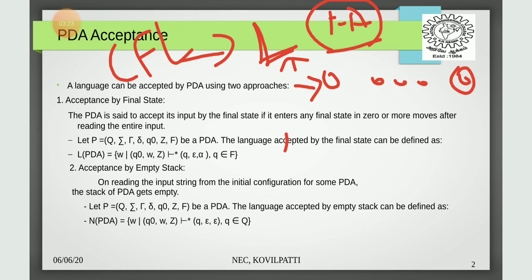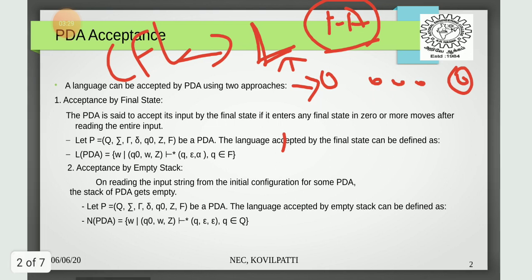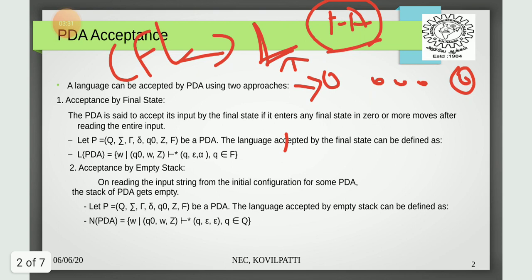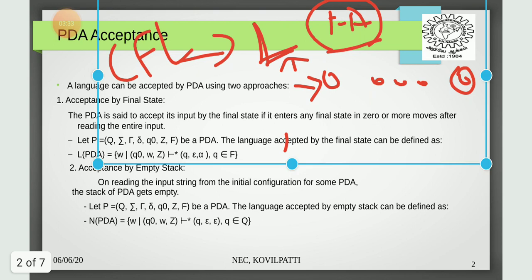When the string becomes epsilon and the stack content also becomes epsilon, we call that acceptance by empty stack. The language is accepted by the PDA by emptying its stack rather than entering a final state. This is the difference between the two approaches.